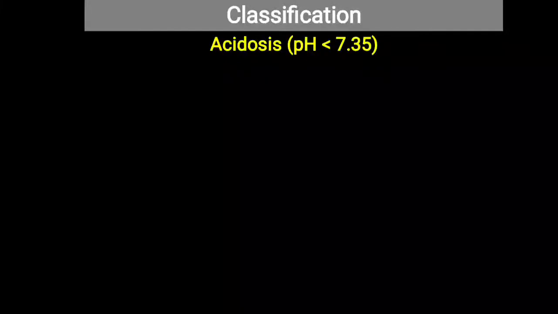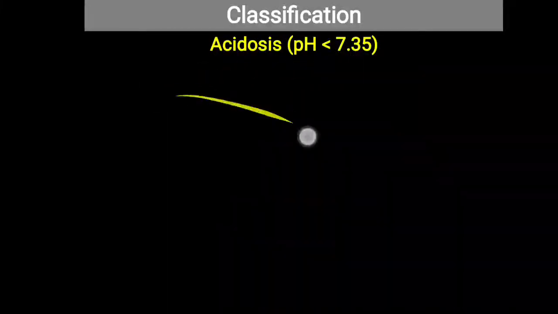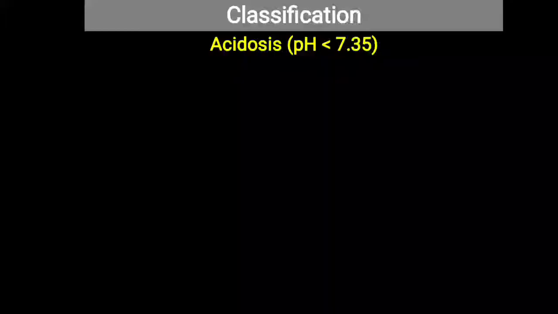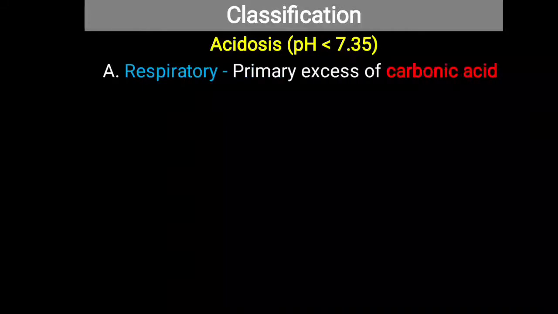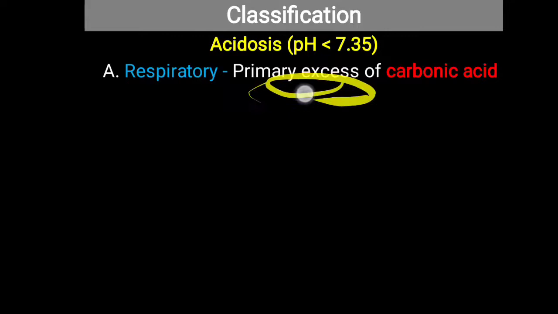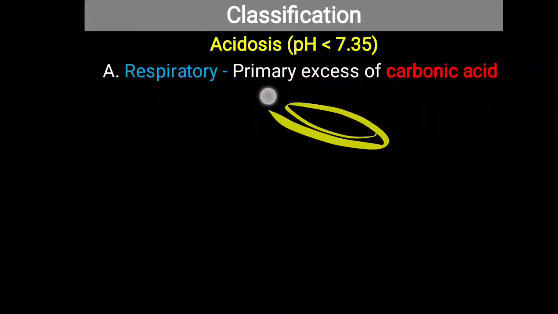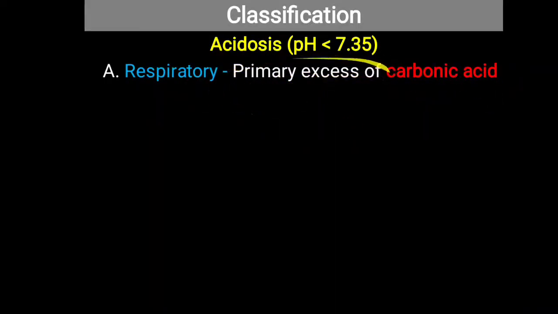Now in detail, first of all, acidosis is occurring means pH is less than 7.35. The range of pH is 7.35 to 7.45. If pH is decreasing, it is acidosis. Particularly in respiratory acidosis, this carbonic acid is affected. An excess amount of carbonic acid is generated, and due to this excess acid, the pH will be lowered, and that is called respiratory acidosis.